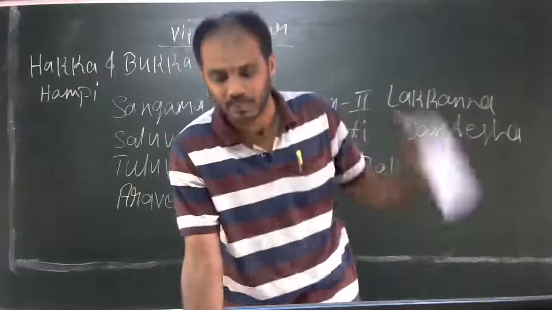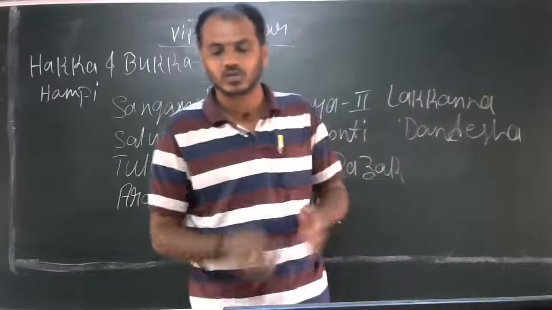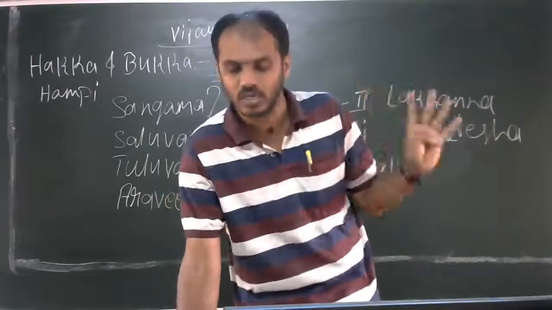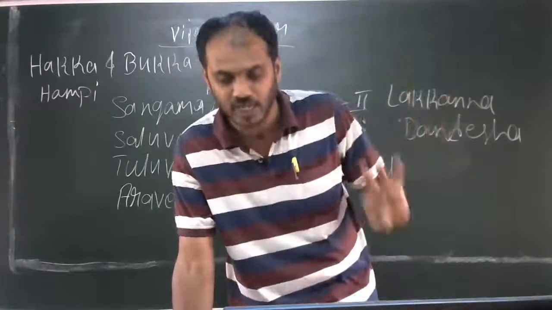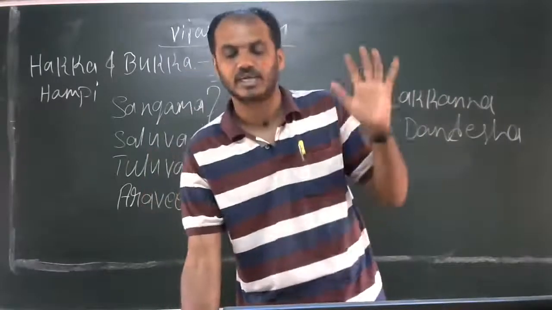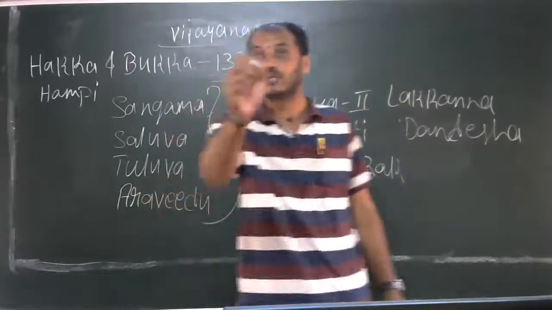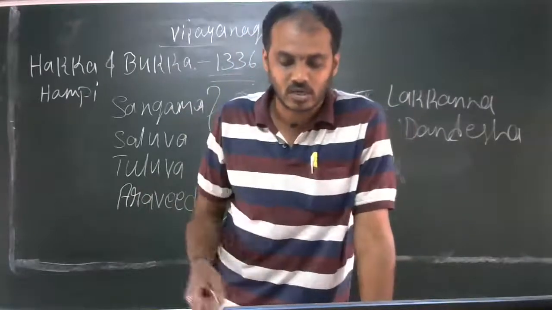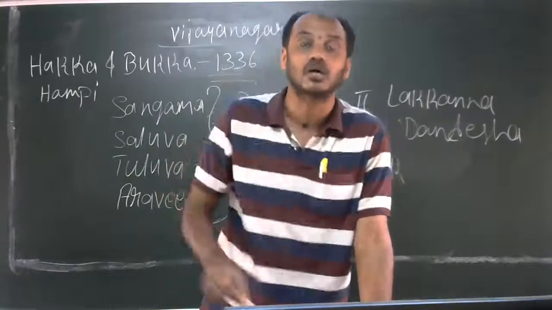So Devaraya II was tolerant towards other religions. He constructed mosques, Jain, and Vaishnava temples in the capital. Being a poet himself, he had in his court the Sanskrit scholar Dandima. So the Sanskrit scholar Dandima was in the court of Devaraya II. Remember it. Sanskrit scholar Dandima, and the Kannada scholar Lakkanna Dandesha.